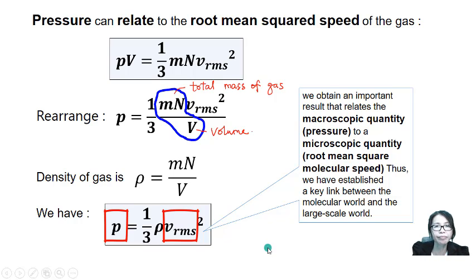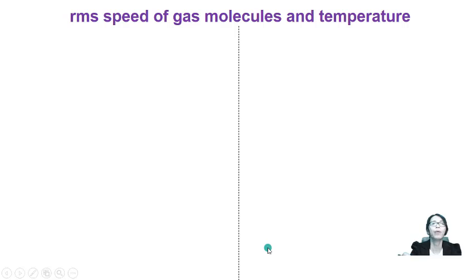Alright. Then class, we might also relate the root mean square speed of a gas molecule with temperature.